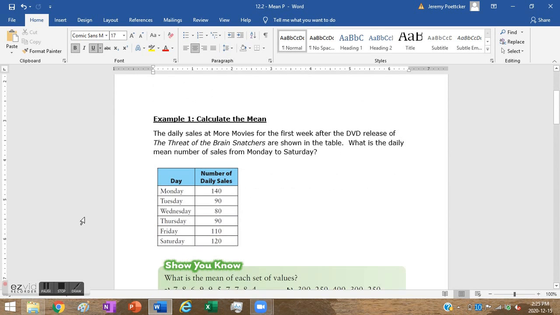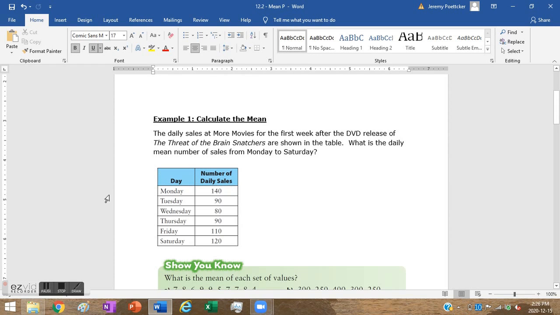How do we calculate it? That's kind of what we are here to do and look at. So let's take a peek. Daily sales at more movies for the first week after the DVD release of The Threat of the Brain Snatchers are shown in the table. What is the daily mean number of sales from Monday to Saturday?